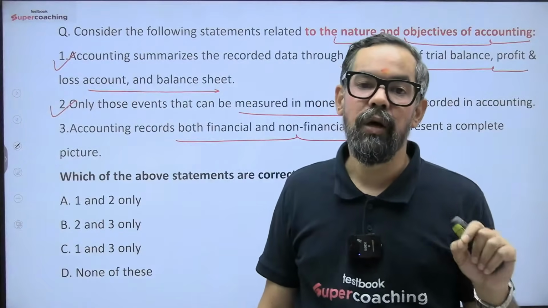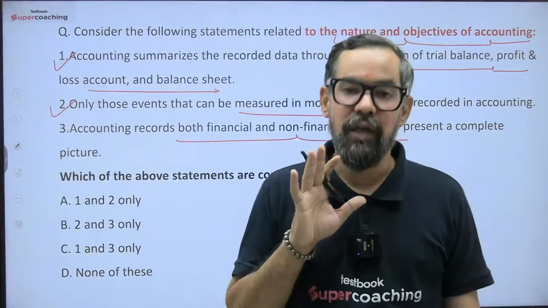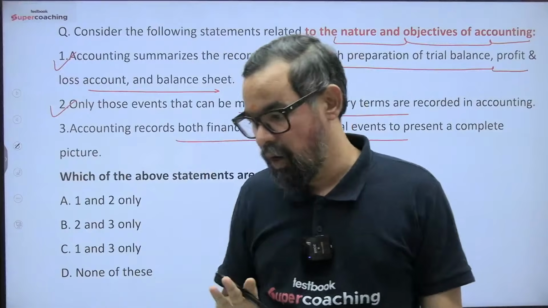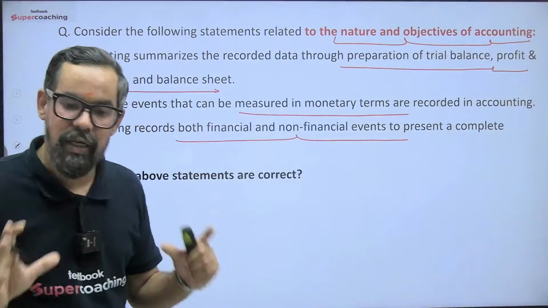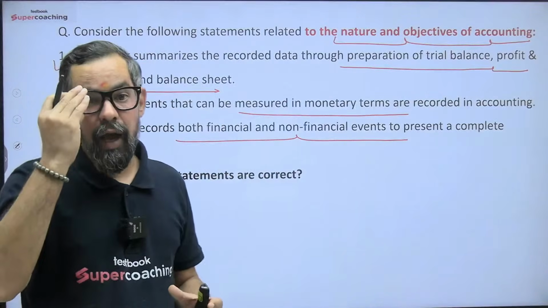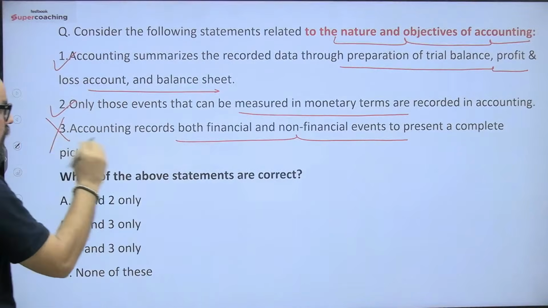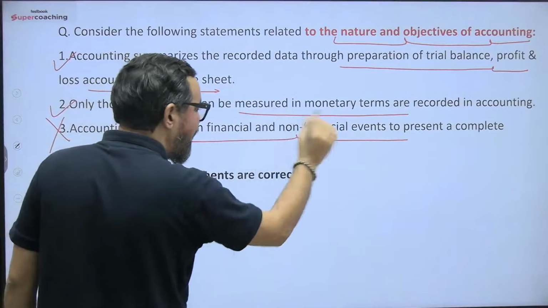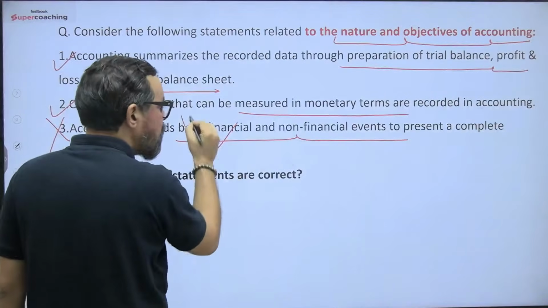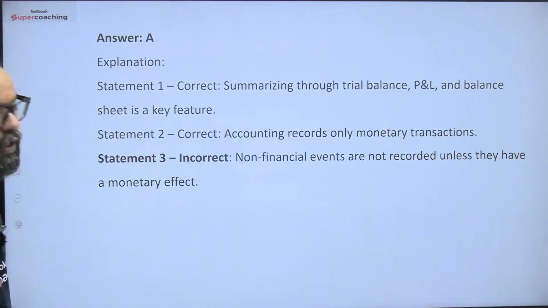Meaning, while you do the journal entries, you will do journal entries for those transactions which have some sort of financial character. Anything which cannot be measured in money won't be part of your accounts. ठीक है. तो किसी को अगर money terms में मापा नहीं जा सकता, जैसे health of proprietor, health of key business managers, they are important for the business, but we do not account them, right? The third statement is wrong because accounting records both financial and non-financial, which contradicts your second statement. We only record financial, not non-financial. So 1 and 2, meaning option A, will be the correct answer for this particular question.